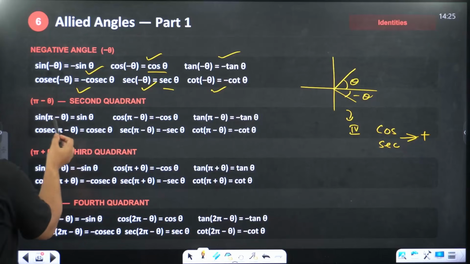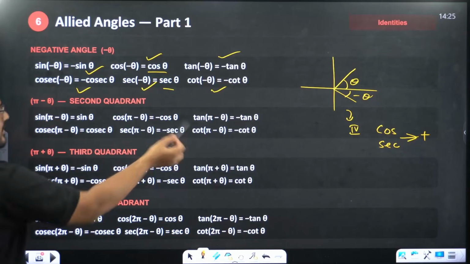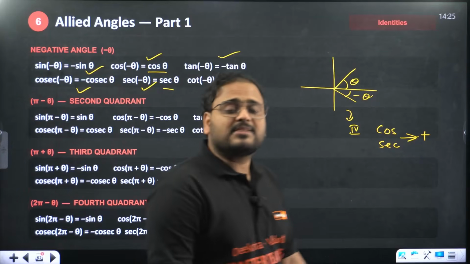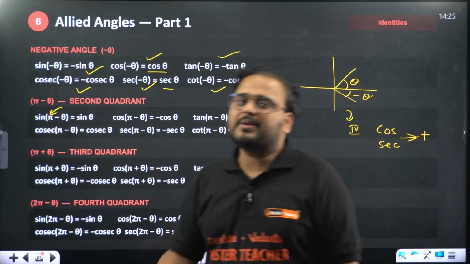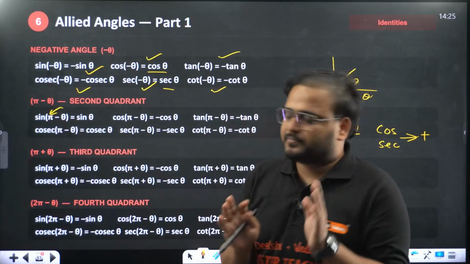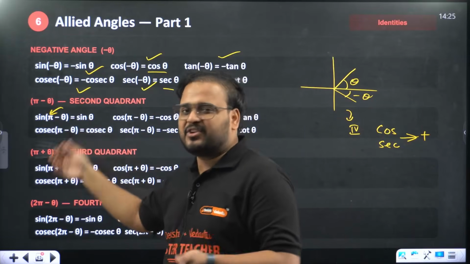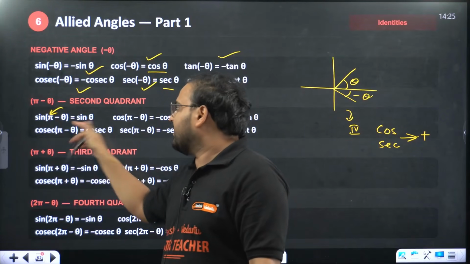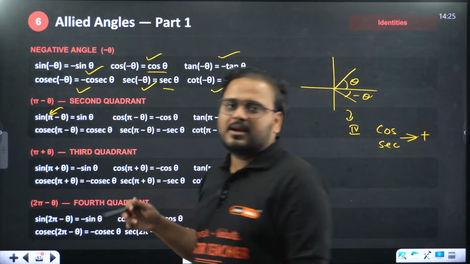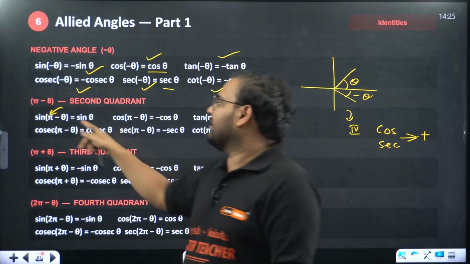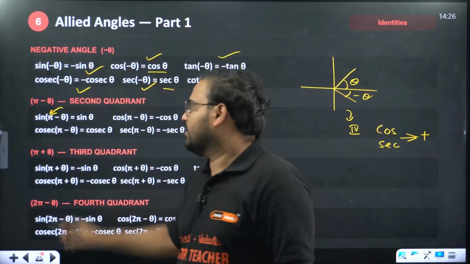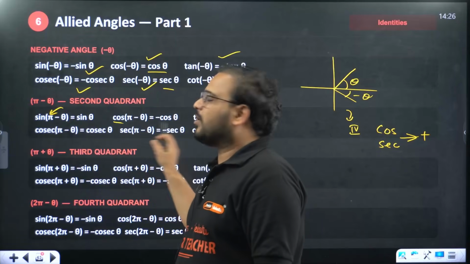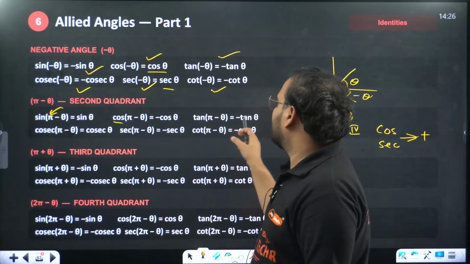This is the second quadrant, getting the pi minus theta. So it remains sin pi minus theta is sin theta and all of that. I hope you all know anyway. Just understand this: at the multiples of pi, what will happen? The trigonometric ratio remains the same. When it is pi, 2 pi, 3 pi, 4 pi like that, it will remain the same. Sine will be sine, cos will be cos. And then look at the angle, whether the angle is in the first quadrant, second quadrant. So pi minus theta is in which quadrant? Second quadrant. Sine is positive. Cos, second quadrant, negative. Tan, second quadrant, negative.